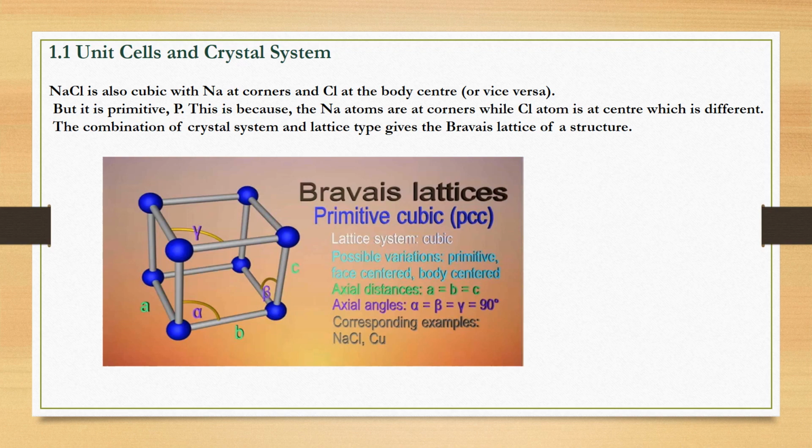The combination of crystal system and lattice type gives the Bravais lattice of a structure. Now here you can see the extra lattice points present only at the corners, and it gives the primitive shape. Here is primitive cubic in which the lengths are equal, like A is equal to B and B is equal to C, and axial angles are equal to 90. Examples of the primitive lattice are sodium chloride and copper.